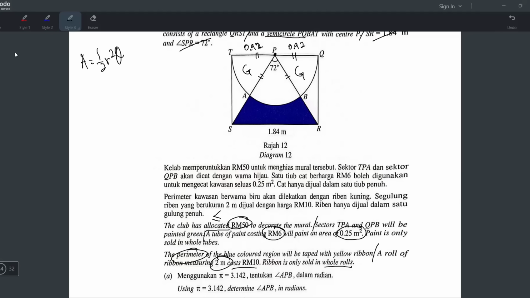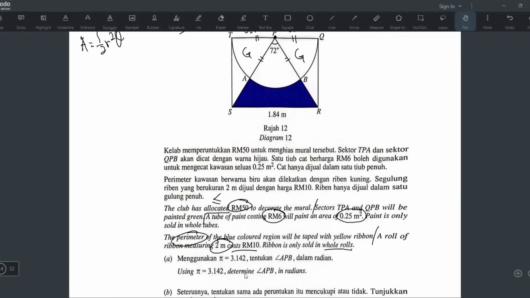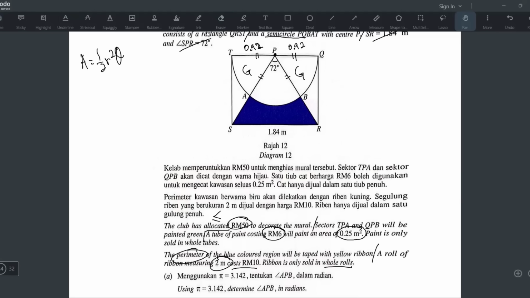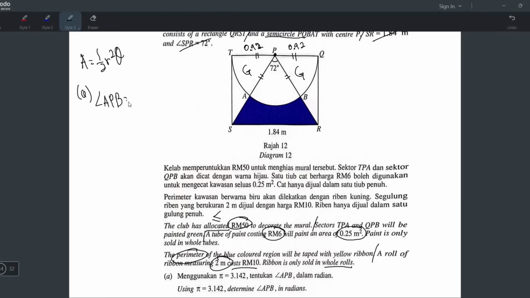Okay, now let's see what A wants. Using pi 3.142, determine APB in radian. Okay, this is quite easy. To find angle APB means 72. So we already know it is 72. But they want it in radian, right? So 72 times pi over 180.